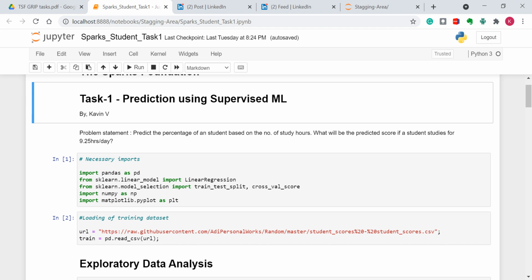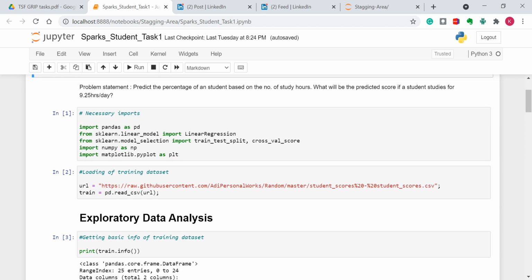My problem statement is to predict the score of a student based on the number of study hours. That is, what will be the predicted score if a student studies for 9.25 hours a day? Let's jump into the code.